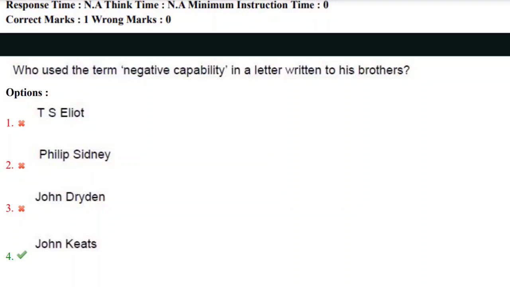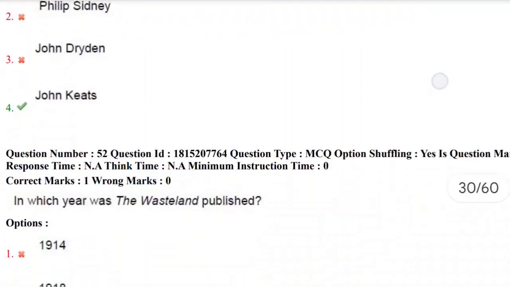Who used the term negative capability in a letter written to his brothers? Yes, when it comes to brothers, we should think about John Keats, because he wrote a poem, an ode on his brother's death. That is Ode to a Nightingale, written by John Keats. Negative capability is a term used by John Keats. So the correct answer here is the fourth option. Let's move towards the next question.